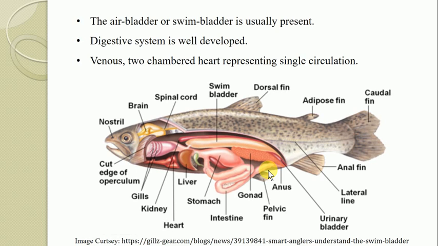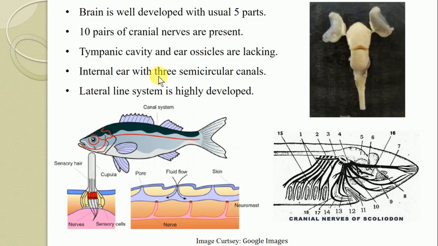Then the next characteristic feature: the brain is well developed with the usual 5 parts. So here in this diagram you can see the well developed brain, which is further divisible into the forebrain, midbrain and the hindbrain, and all these fishes are provided with a number of cranial nerves, and their number is 10 pairs.